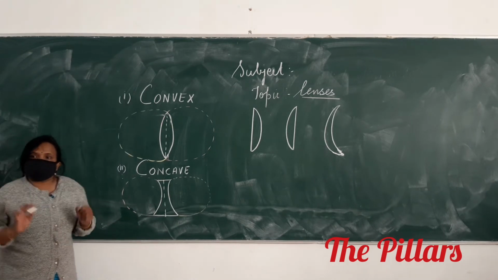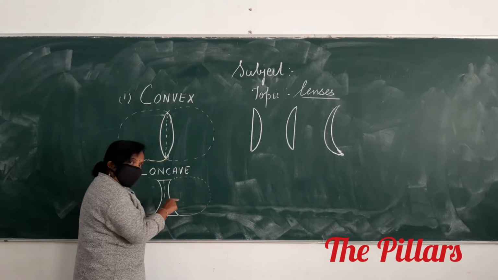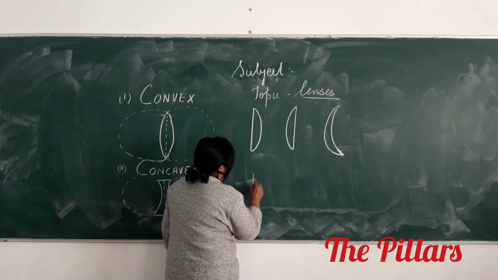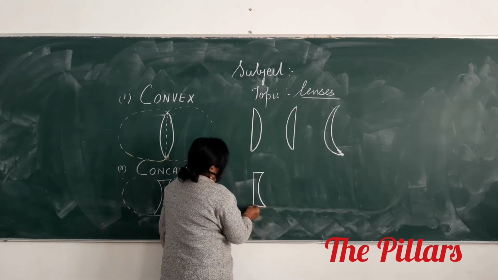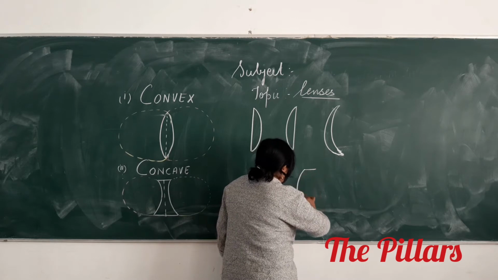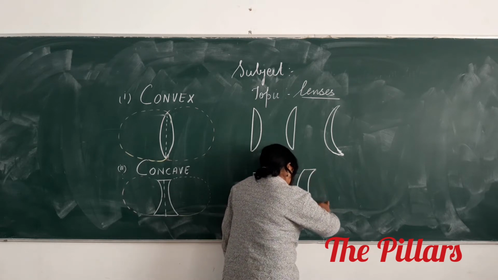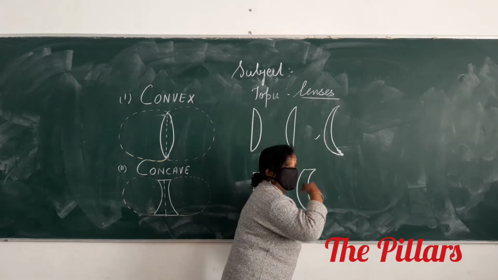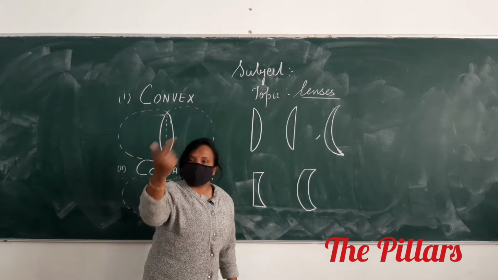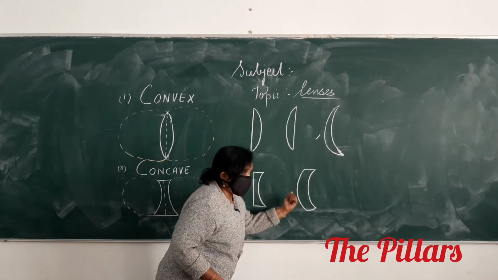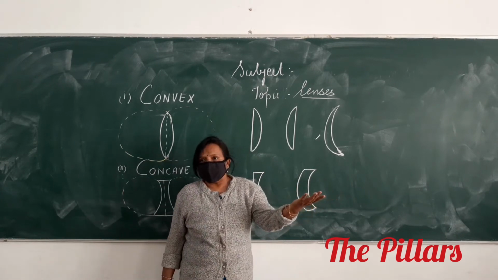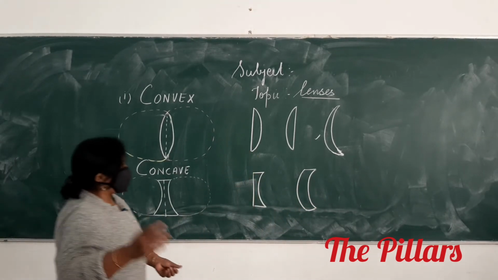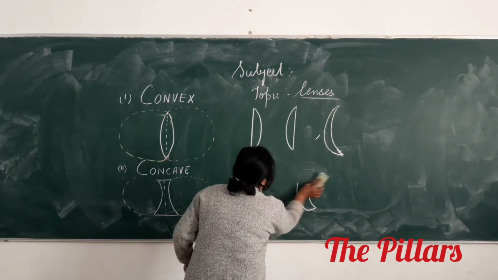Similarly, when you talk about concave, there are three types. Biconcave. Other is plano concave. And the other one will be convexo concave. Remember, when you talk about this, you will first use the name of concave: concavo convex. When you talk about this, convexo concave. Clear to everyone? Three types. So, what is a lens and the types of lenses, you know.